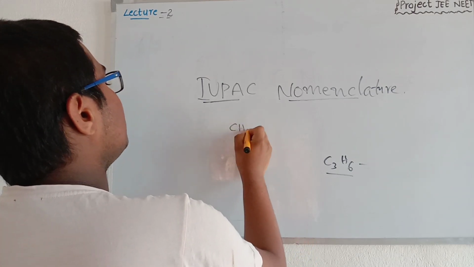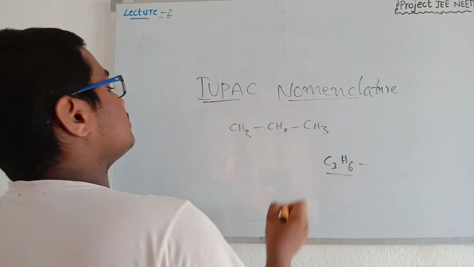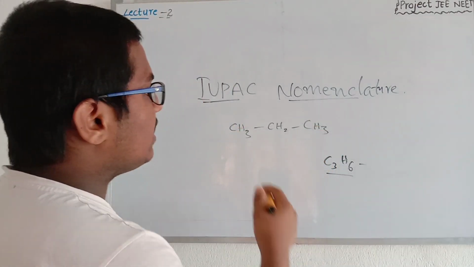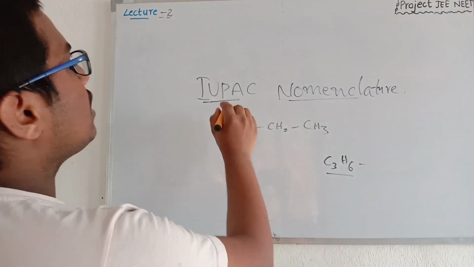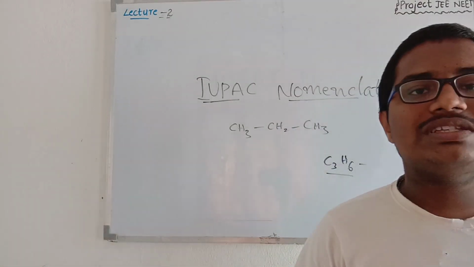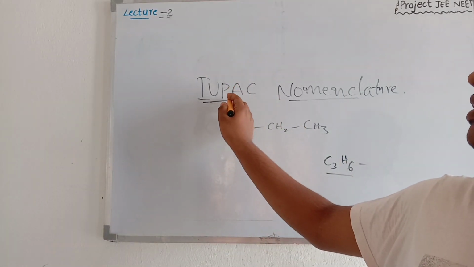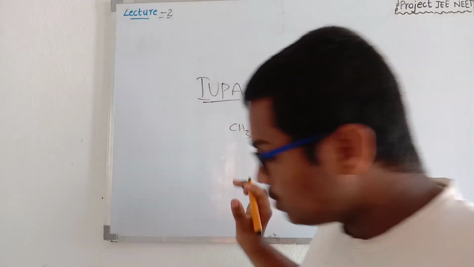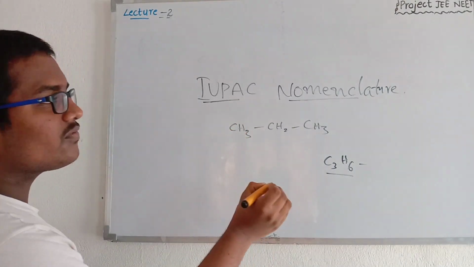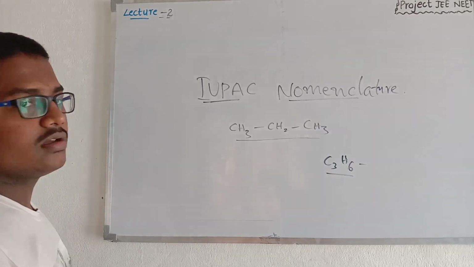Suppose I have CH3, CH2, CH3. If I have to name this compound, I should use the IUPAC nomenclature rules. There is a list of rules which we should follow to name this compound.